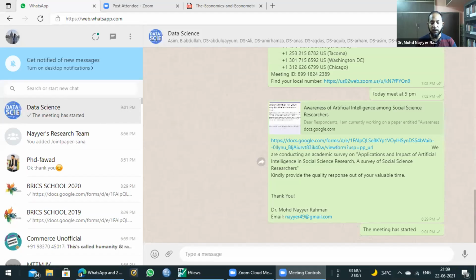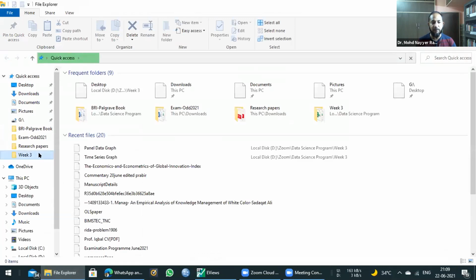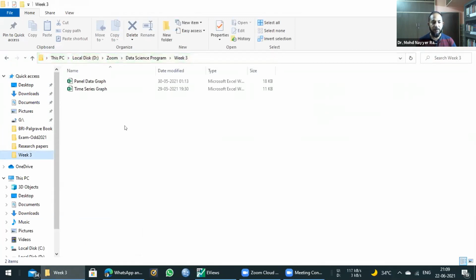Today we will see how to calculate it for both the time series and the panel data, and then we will discuss its outcomes and the limitations of this particular test. We will go with the data set which we have already been using. First we will go for panel data because this is best suited for it, and then we will go for the time series data.